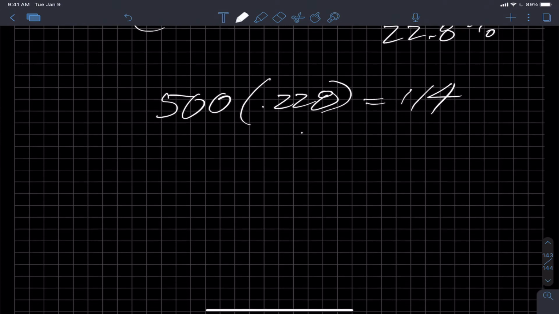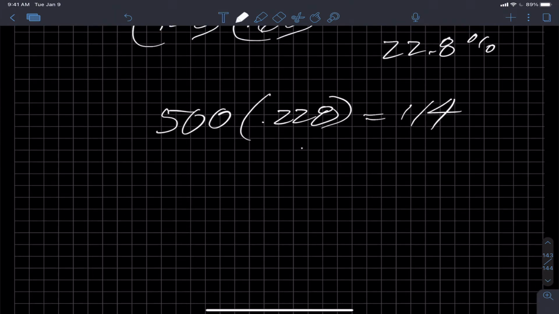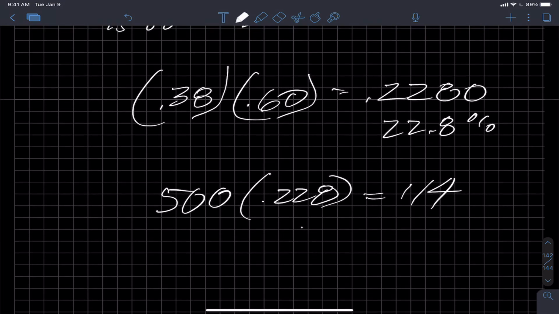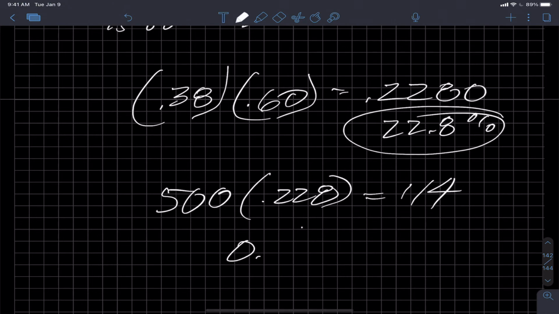What is the probability of selecting a female who doesn't eat breakfast? And that would be 22.8%, or 0.228. They want probability, not percentage. So your answer is 0.23 because they want two decimal places. 0.228 rounded is 0.23.